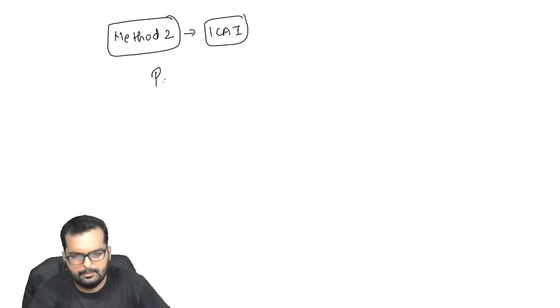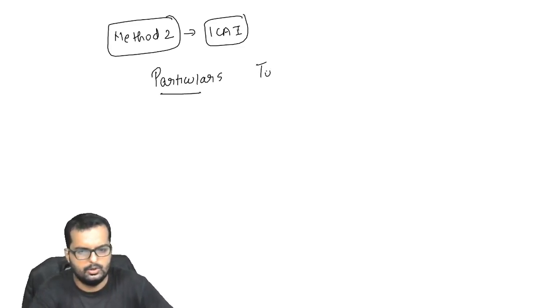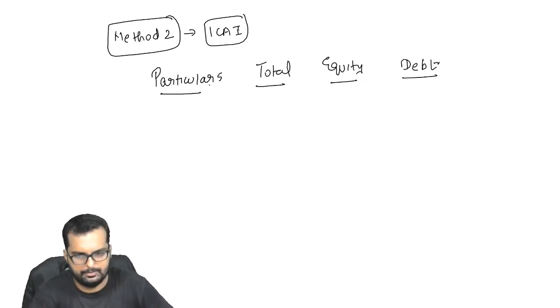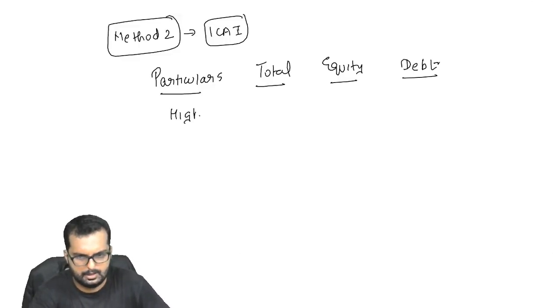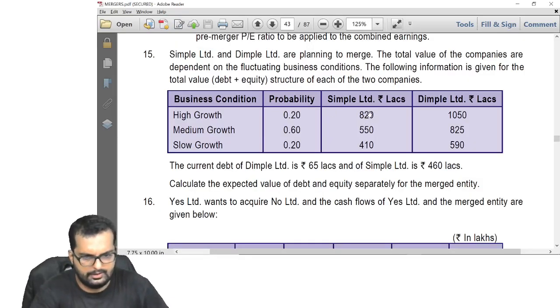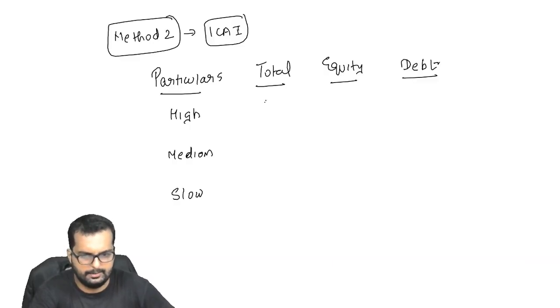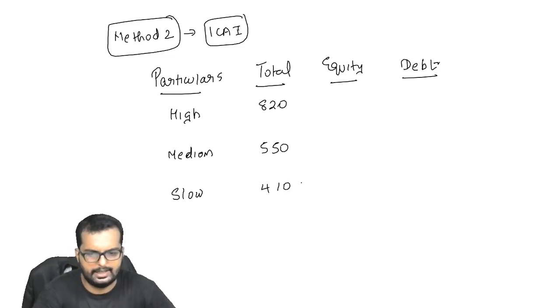For Simple, they have given a table like this. Particulars: total value, which we will split into equity, and the other one is debt. Okay, we are having three scenarios now: high, medium, slow. What is the total value we are having? 820, 550, and what is the last one? It is 410. Am I right?